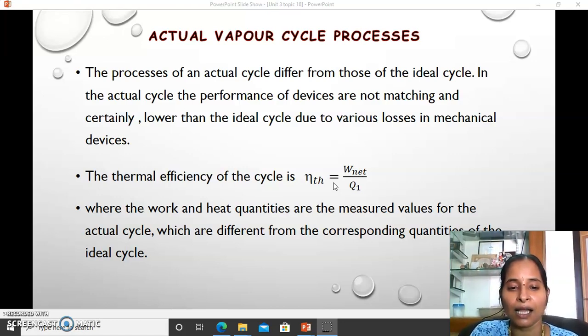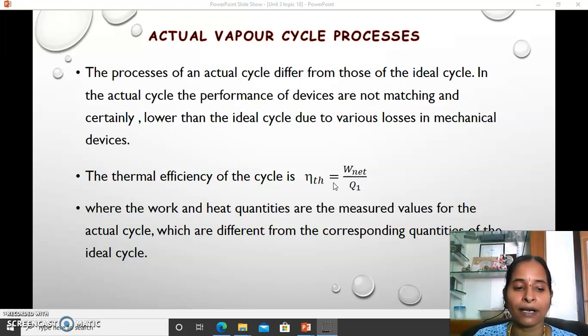That is the purpose of the pump, to raise the water from atmospheric pressure to boiler pressure. Of course we would have calculated the rate of power required by the pump between these pressure limits, but it is not so. It needs a higher and higher amount of power. The reasons would be explained in the next video.